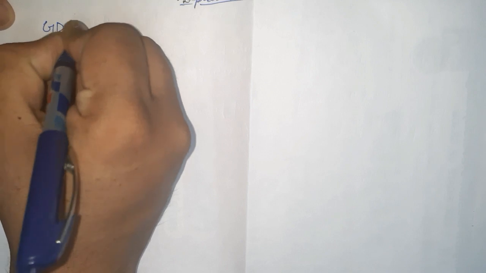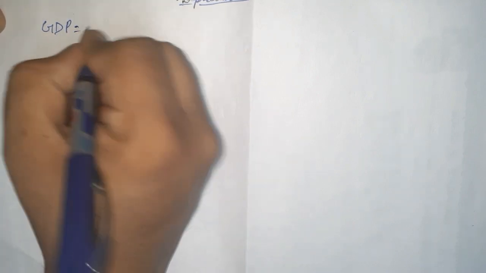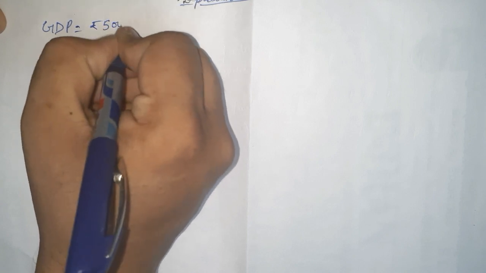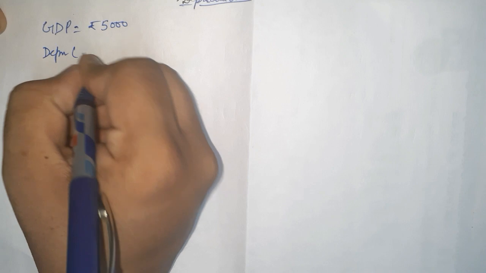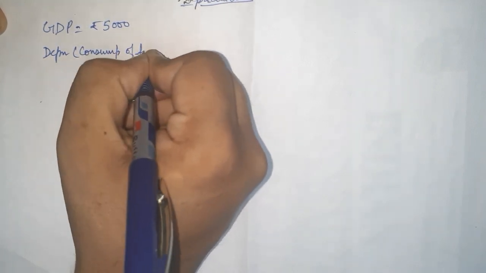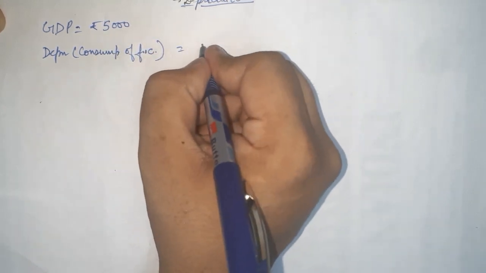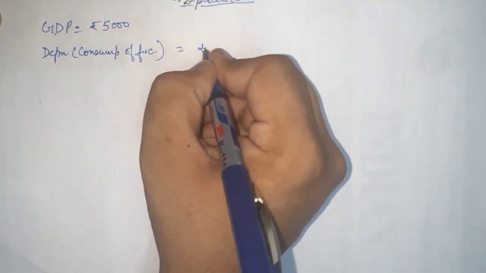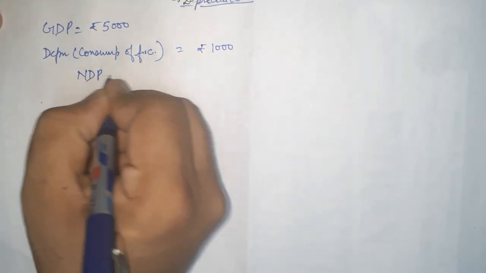Now if in the question it is asked to find out NDP value, GDP value is given. For example, it is given rupees 5,000 and depreciation value is given. One more name of depreciation I have told you, it is also called consumption of fixed capital, as you remember. Okay, so GDP value is given 5,000 and depreciation is rupees 1,000. You have to find out NDP value.